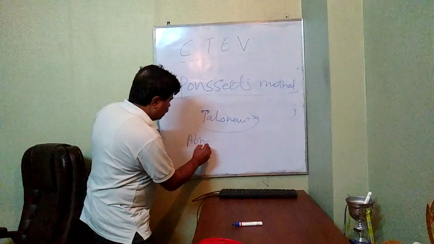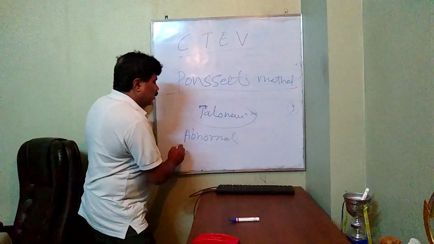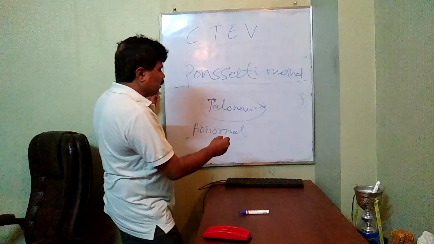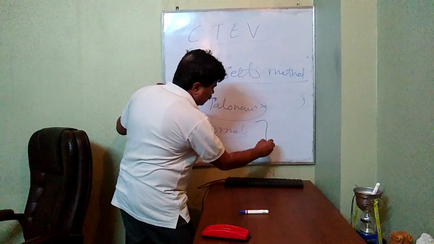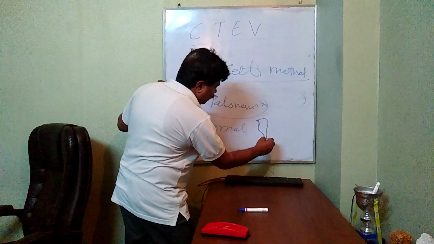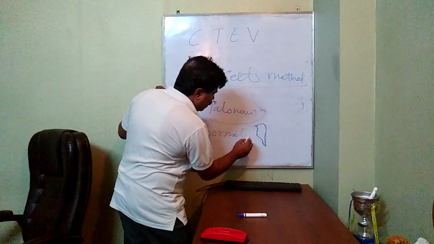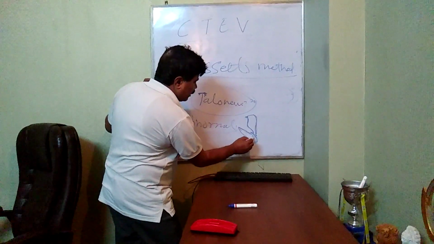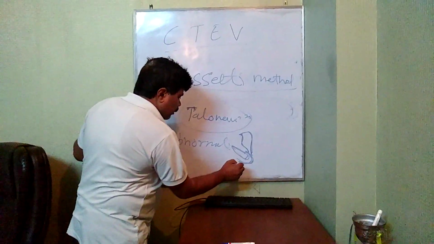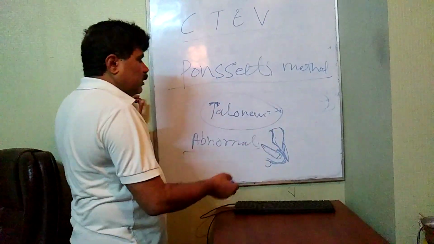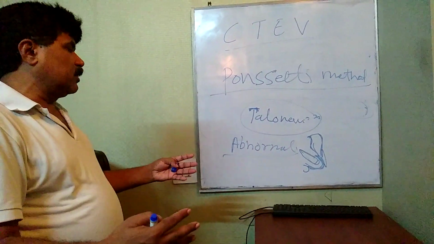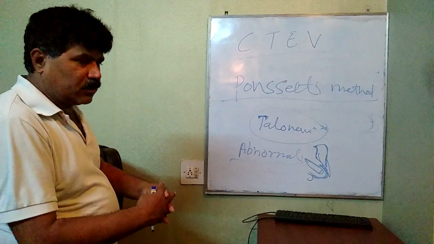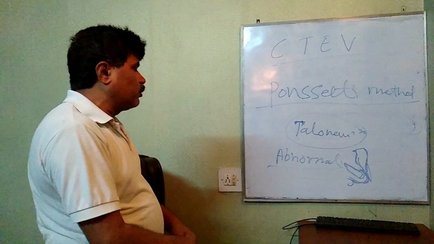The talus is vertical in nature. It is not attached to the navicular properly. So it is not uncoupling, basically it is abnormal coupling of the talus.